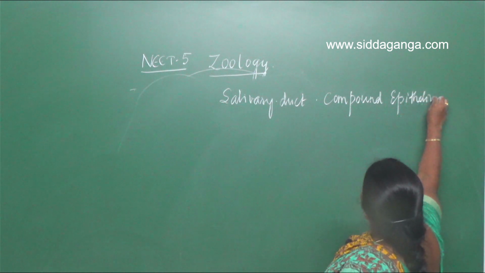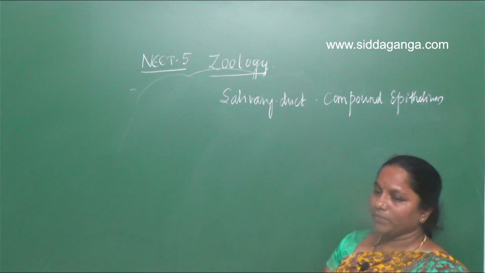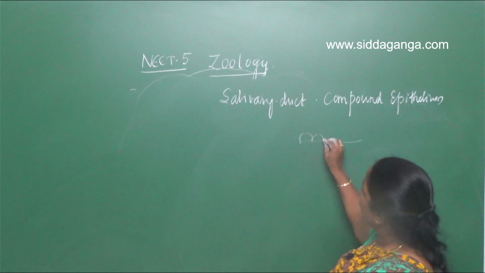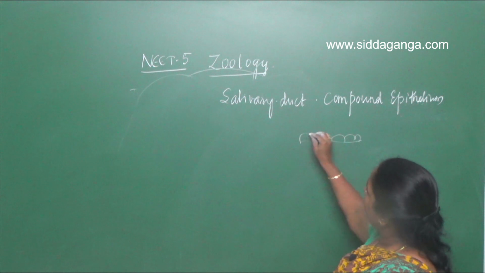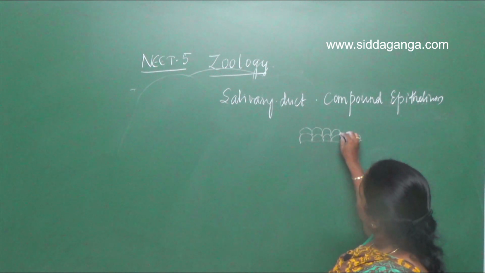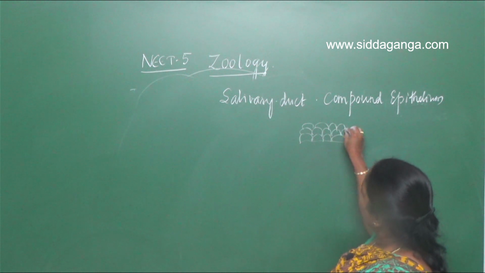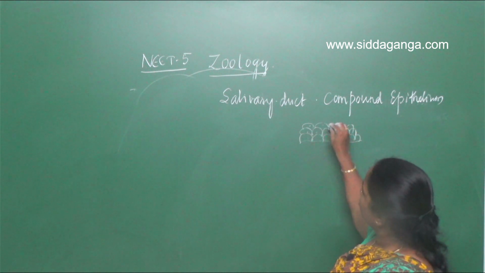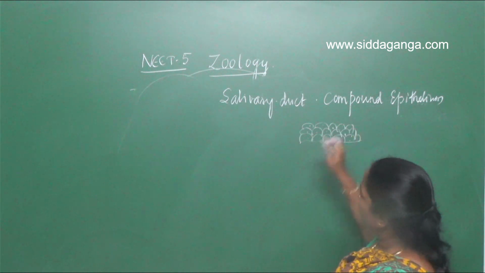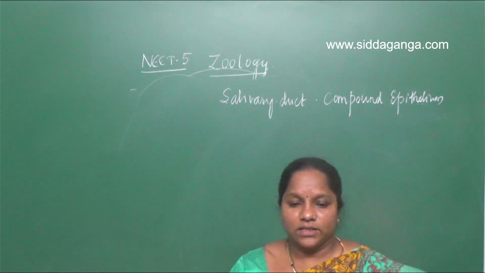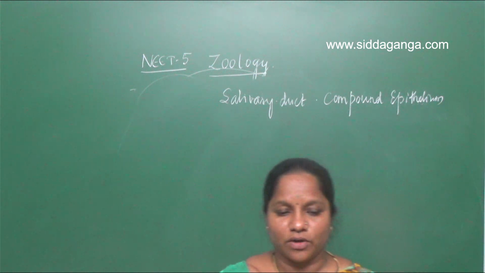What is compound epithelium? It is a layer. So on the basement membrane we are having 2 to 3 layers of cells. Compound epithelium is nothing but when on the basement membrane we have 2 to 3 layers of cells. That type of epithelium is called compound epithelium, right? Next, so salivary ducts contain compound epithelium, so that pair is wrong.